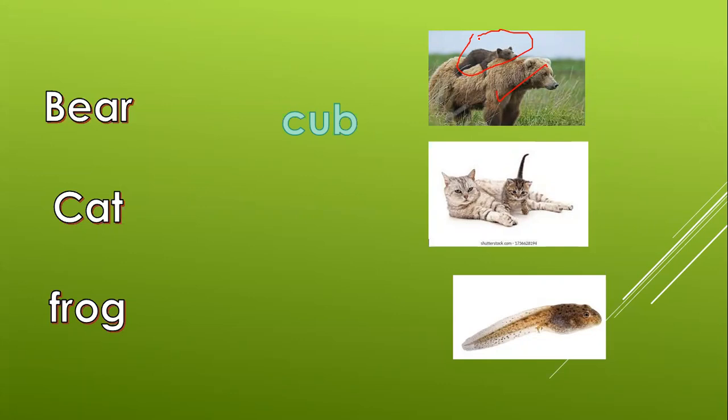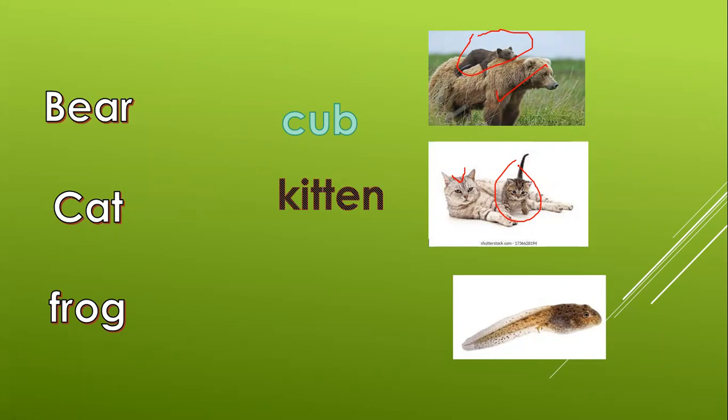Okay, the next one you know very well. The next one is a cat. This is the mother cat. And what is the name of the baby cat? The baby cat is called kitten. So what is the name of the baby cat? Baby cat is called kitten.